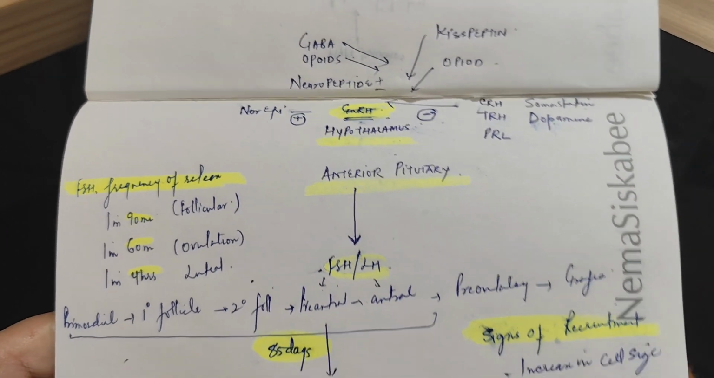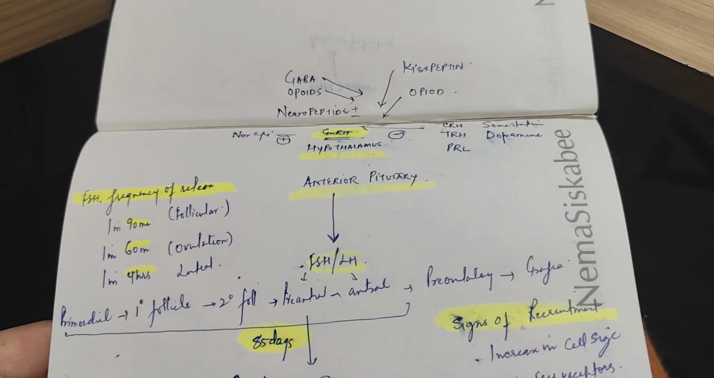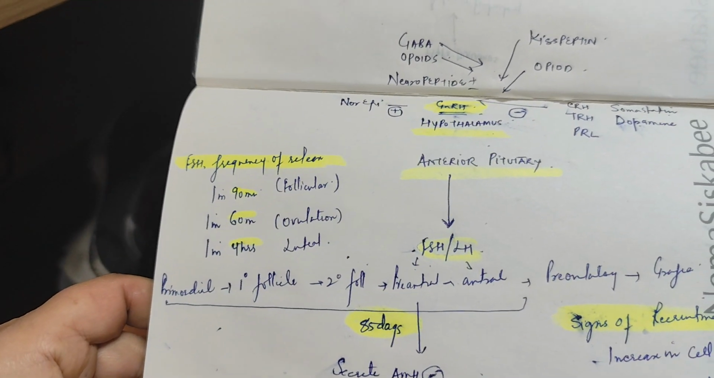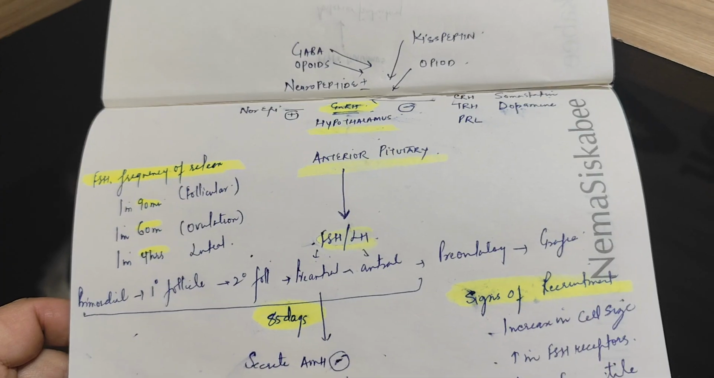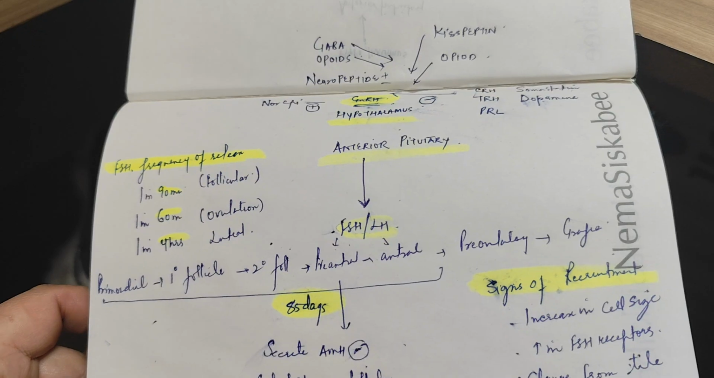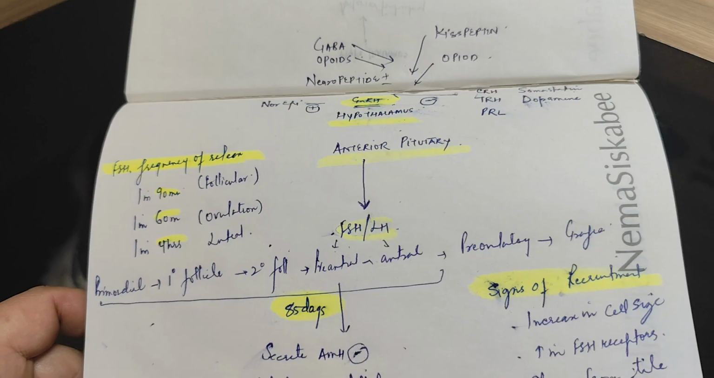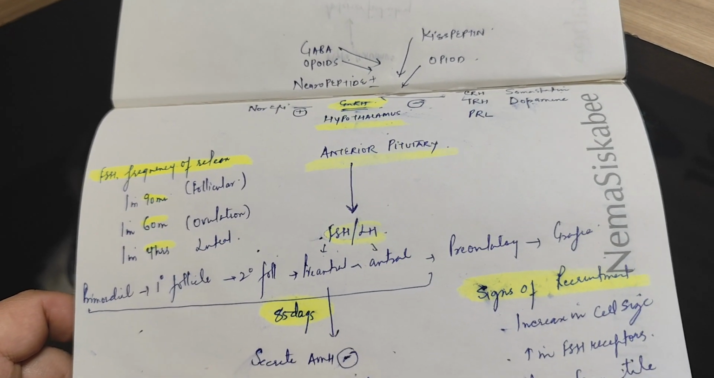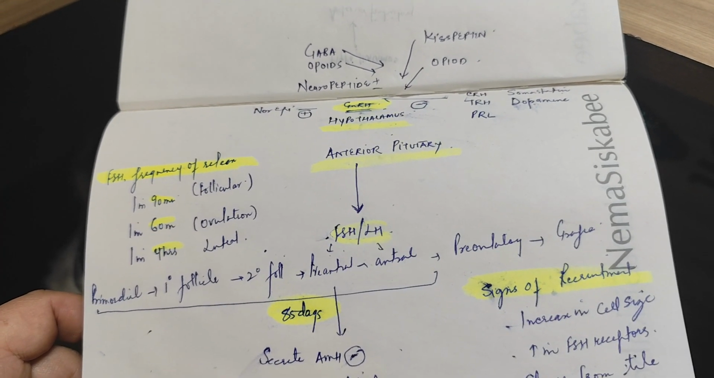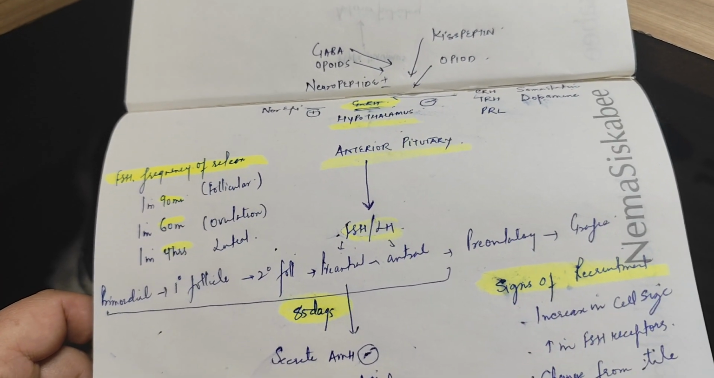Again, the release of FSH and LH is pulsatile. It doesn't occur throughout the day. So this pulse frequency of FSH and LH varies depending on the part of the cycle. The menstrual cycle has a follicular phase, an ovulatory phase, a luteal phase, and then there is the luteal-follicular transition. In the follicular phase, the frequency is 1 in 90 minutes, but it increases around ovulation and becomes 1 in 60 minutes, and in the luteal phase it is slower, that is 1 in 4 hours.